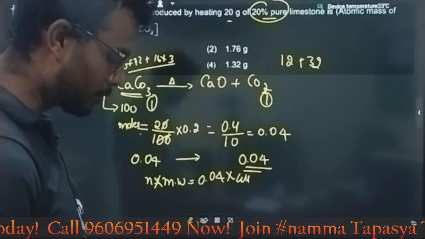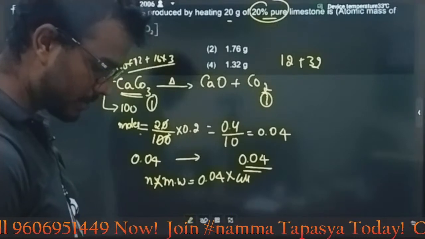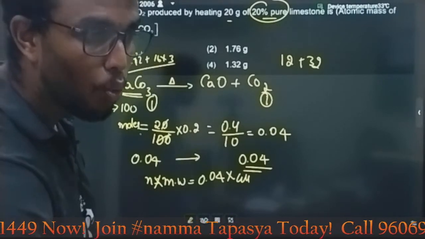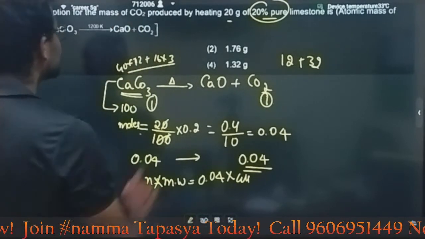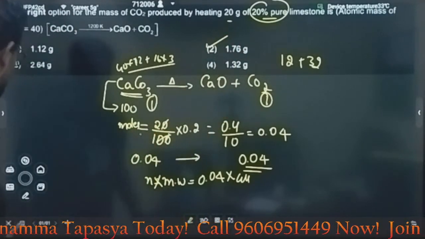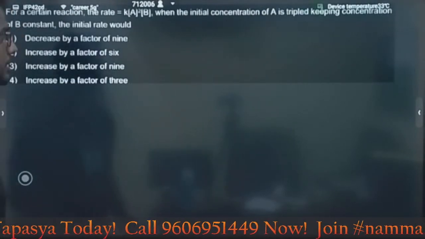What we will get? We will get 1.76 gram. Correct now? How much we will get? We will get 1.76 gram. Option B. Next question.